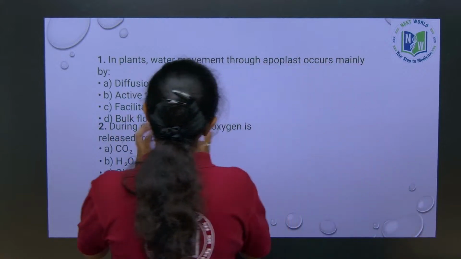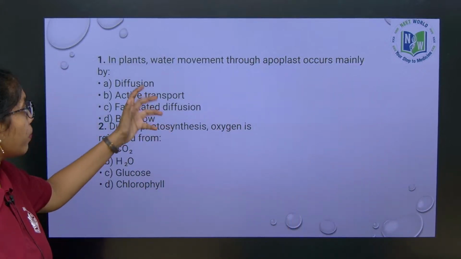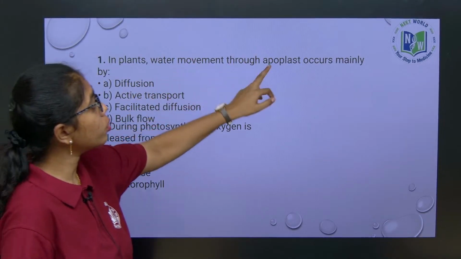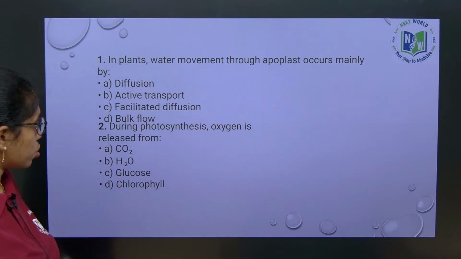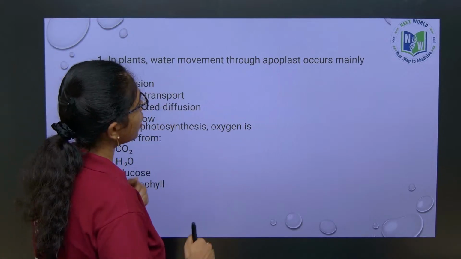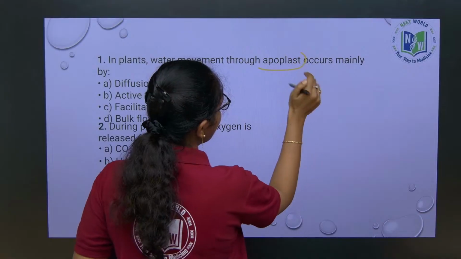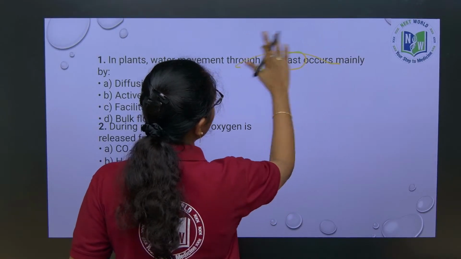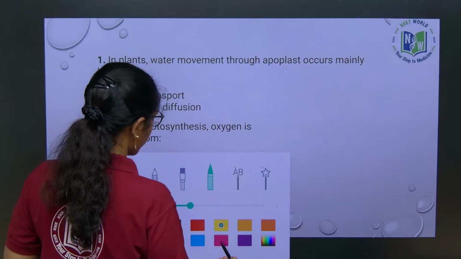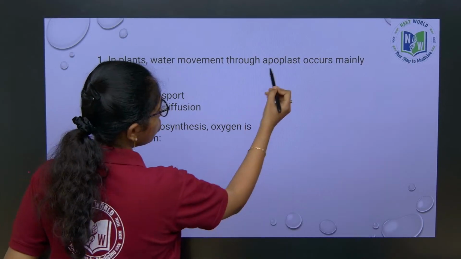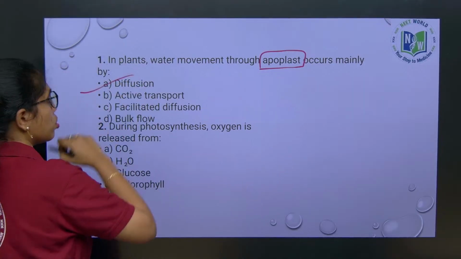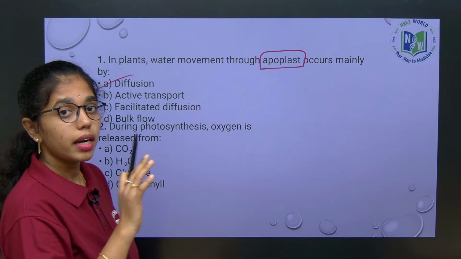A few questions, like you might have got this question. In plants, water movement through apoplast occurs through. We will also revise concepts here. In plants, water movement through apoplast occurs mainly by diffusion.